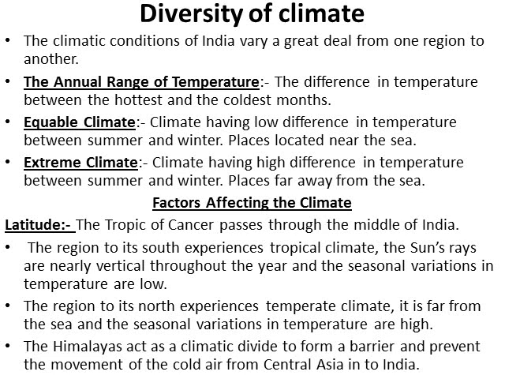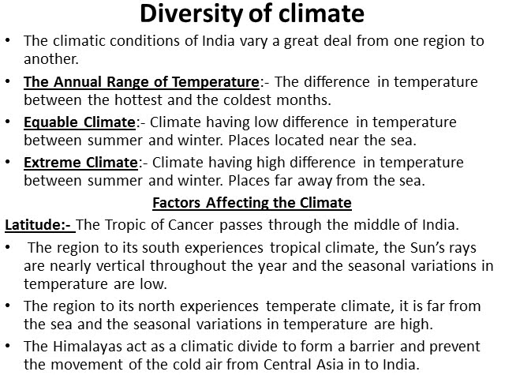The region to its south experiences tropical climate. That means it lies in the tropical zone or torrid zone. Do you remember? The earth has been divided into 3 major climatic zones: tropical zone, temperate zone and frigid zone.